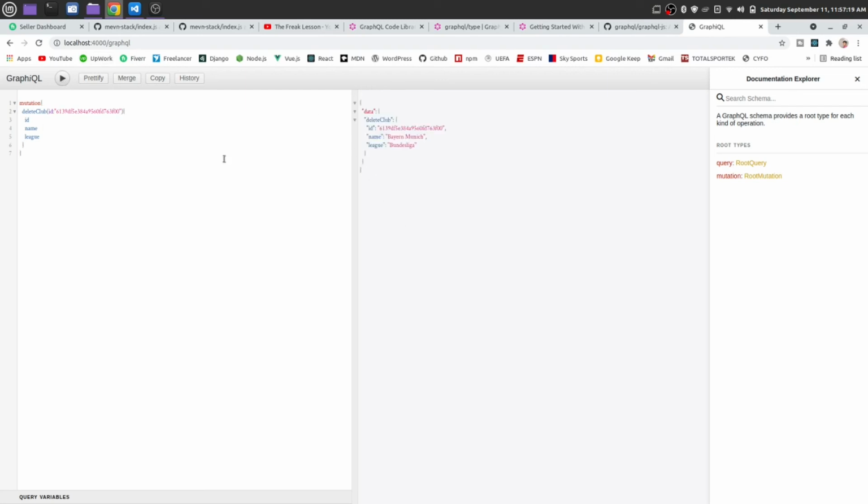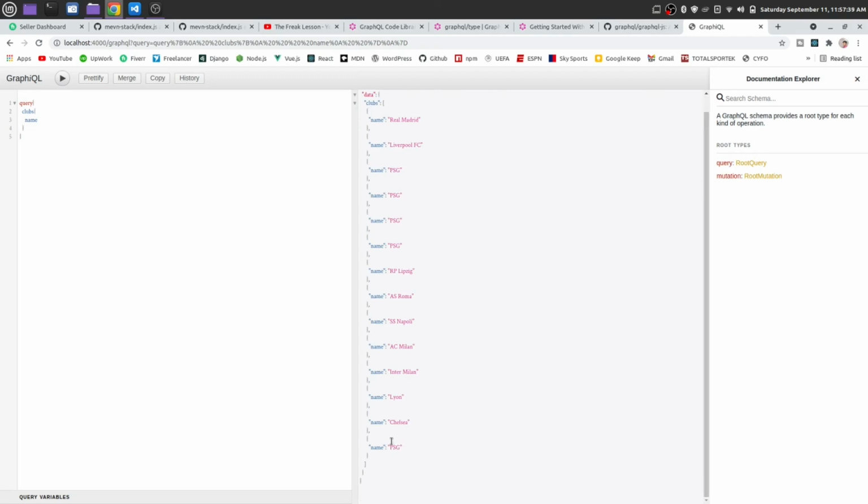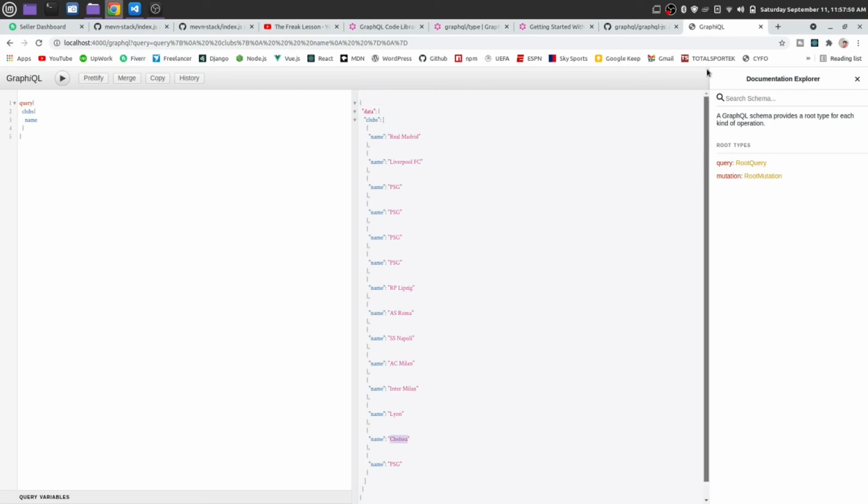So let's see by query clubs, get back name. You see all the club we have, but we shouldn't have Bayern Munich since we have deleted. Bayern Munich was in the second last position. Now it is replaced by Chelsea because we have deleted Bayern Munich.